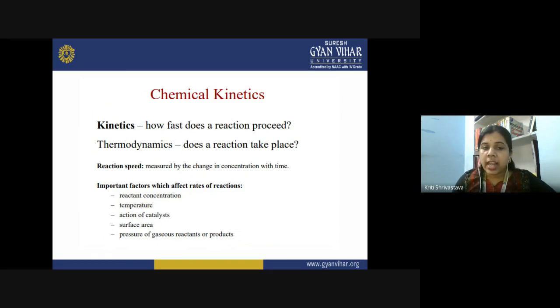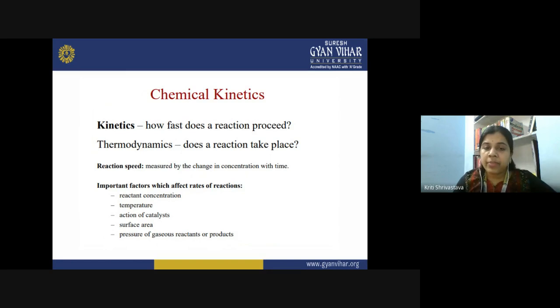In kinetics, because we are concerned about the reaction speed, that is the rate of the reaction, how do we measure it? The simplest method by which we can measure the rate of the reaction is by measuring the change in the concentration with time. So how the concentrations change with respect to time. If you see the concentration of a reactant, it constantly decreases with time because the reactants are getting converted into product.